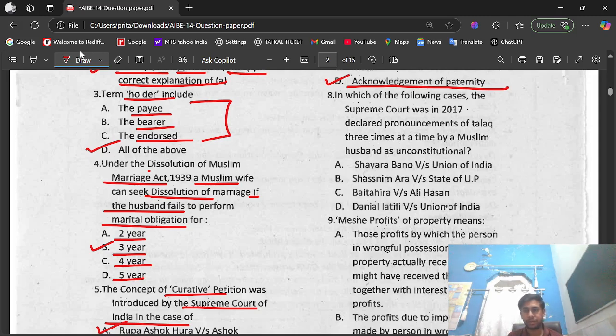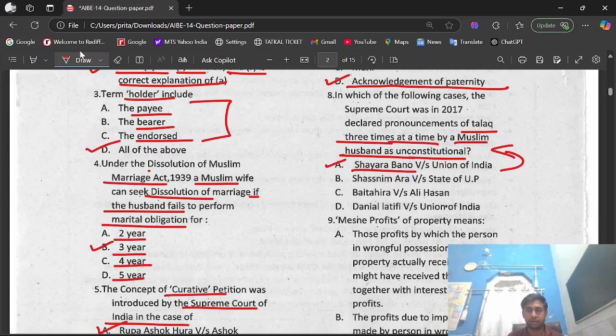Okay. Question number 8. In which of the following cases did the Supreme Court in 2017 declare the pronouncement of talaq three times at a time by a Muslim husband as unconstitutional? Option A, Shayara Bano versus Union of India. Option B, Shamim Ara versus State of UP. Option C, Bai Tahira versus Ali Hussain. Option D, Danial Latifi versus Union of India. The right option is option A, that is Shayara Bano versus Union of India.